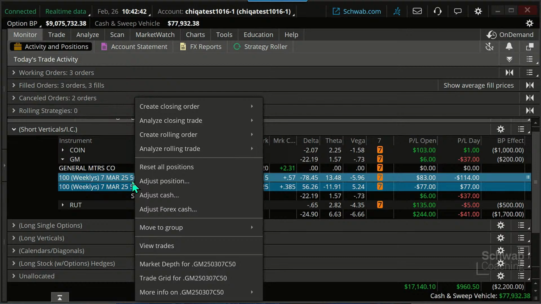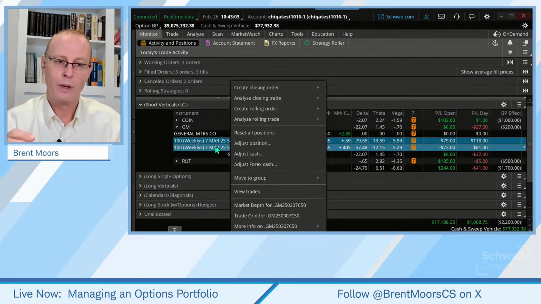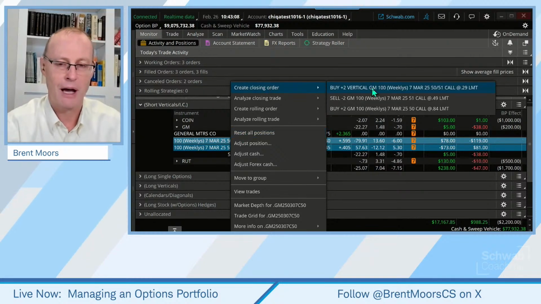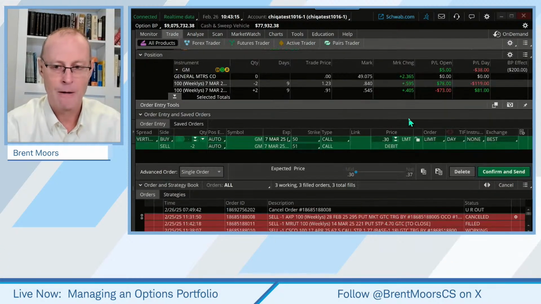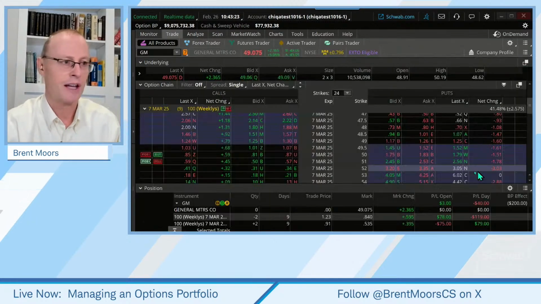and I want to take that risk off that trade. Because remember, on a short call vertical or a short put vertical, we potentially stand to lose more than we potentially stand to gain when we do them out of the money, which is what we did. Our reward to risk is we're risking more than we stand to gain. So if we get to this kind of iffy situation, normally we're just going to look to close them out, especially if we're 10 days or less to go till expiration. So I'm going to buy that back, and we'll see if we can get out here and confirm and send that trade.